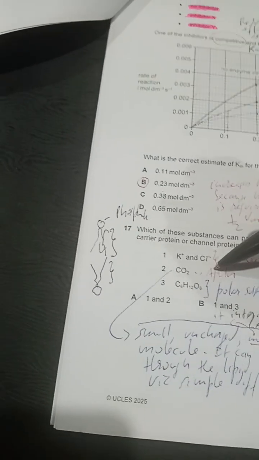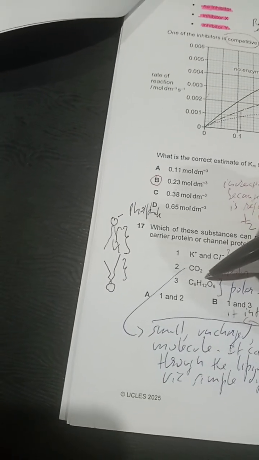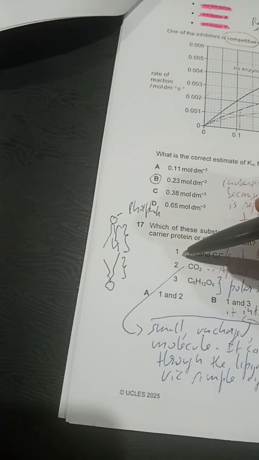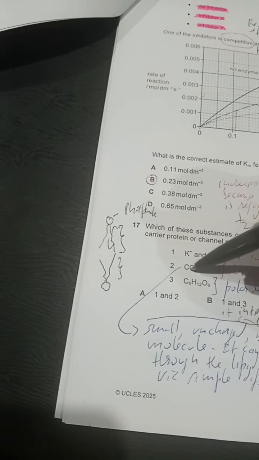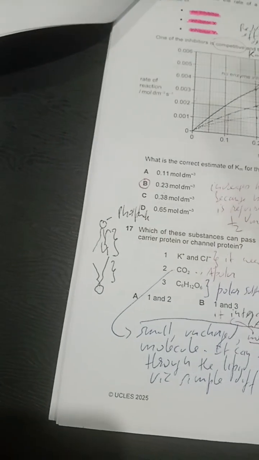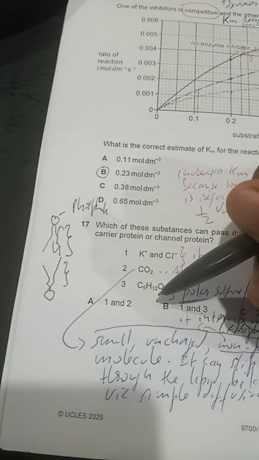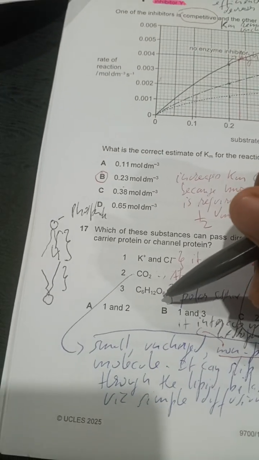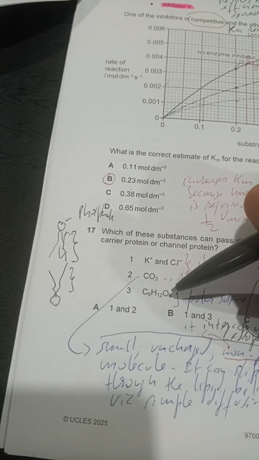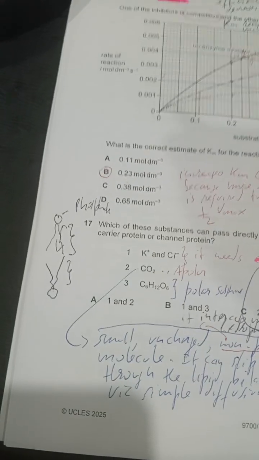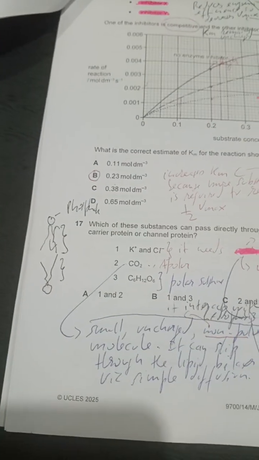So 2 is apolar. CO2, carbon dioxide, is apolar. It's the only one that can pass through. Regarding 1 and 2 in this case, only CO2 so far can pass through. Let's look at number 3. This is glucose, right? Glucose is also a polar molecule. So the answer can only be 2.